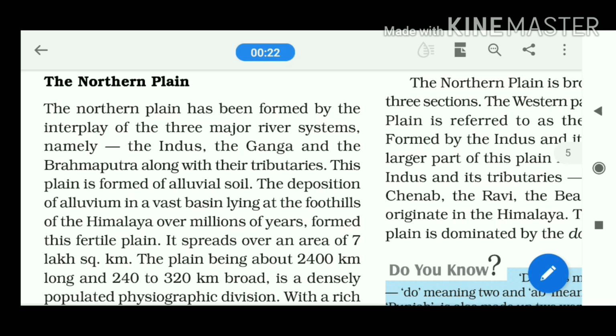Today we are going to discuss the Northern Plain. It is related to the second chapter, the physiography of India. In this chapter, we are learning about the physical surroundings of India. In the first video, we discussed the formation of the Himalaya and the associated things. In this module, you will learn about the formation of the Northern Plains and their general characteristics.